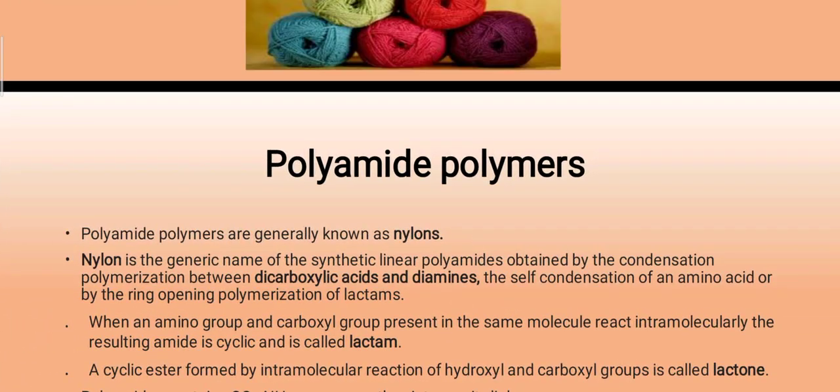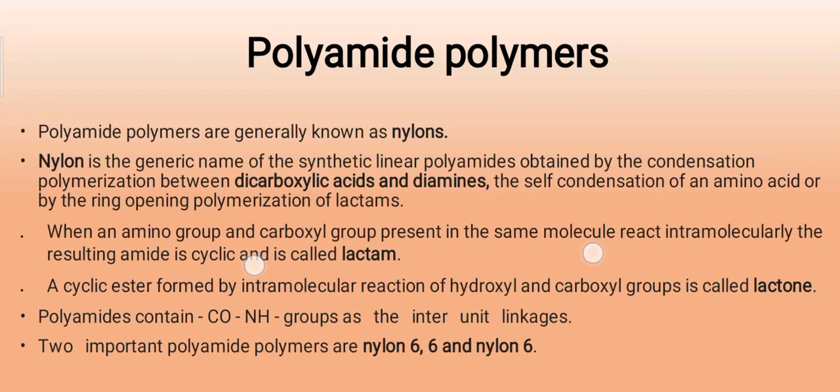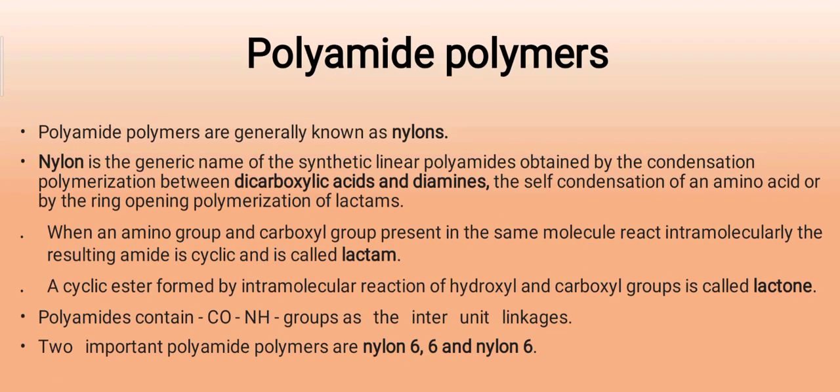Nylon is the generic name of synthetic linear polyamides, which can be obtained by condensation polymerization between dicarboxylic acids and diamines, by self condensation of amino acids, or by ring opening polymerization of lactams.